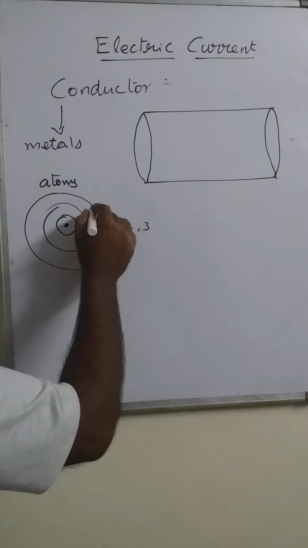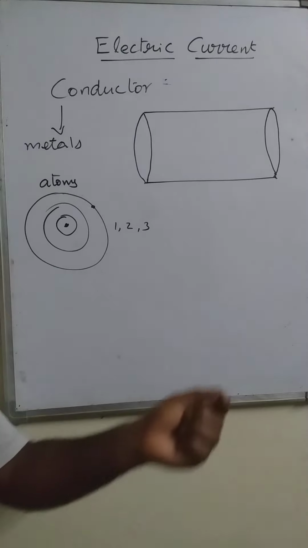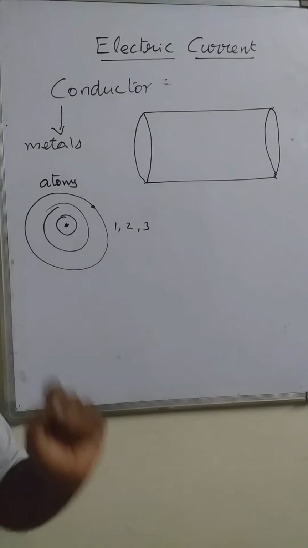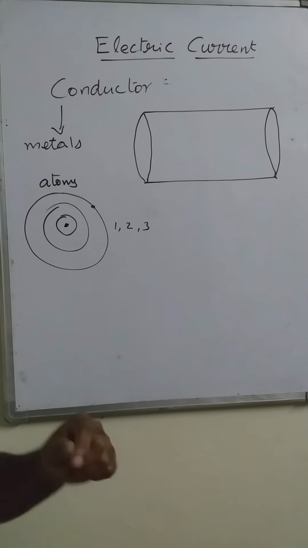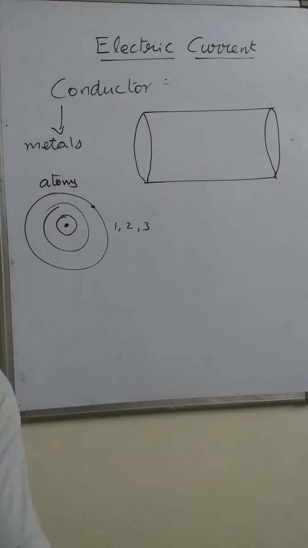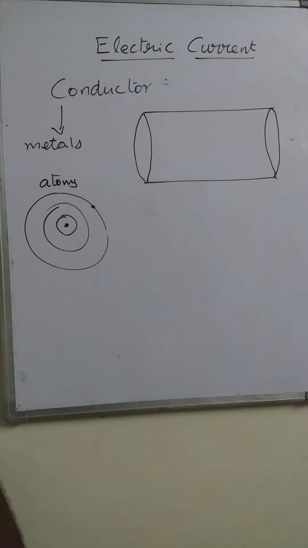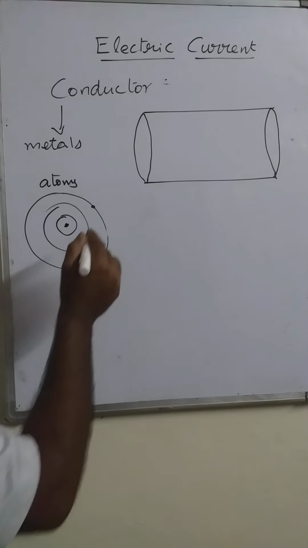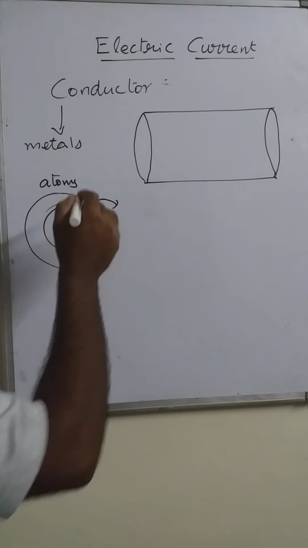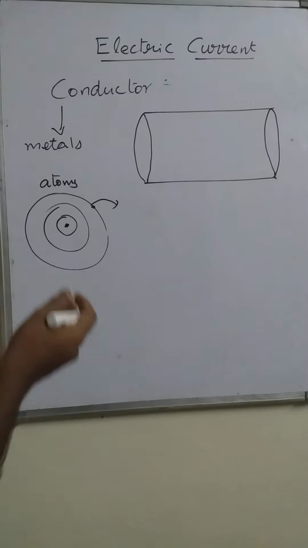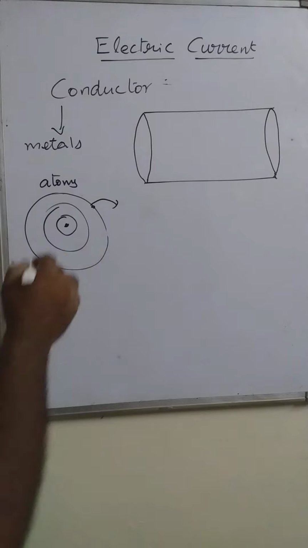Those electrons are weakly attracted to the nucleus. That's why these electrons are able to come out from the valence shell easily, even at room temperature, without supplying extra external energy.